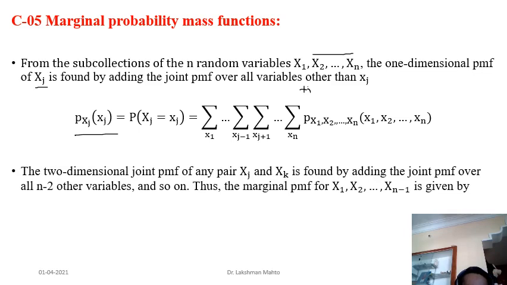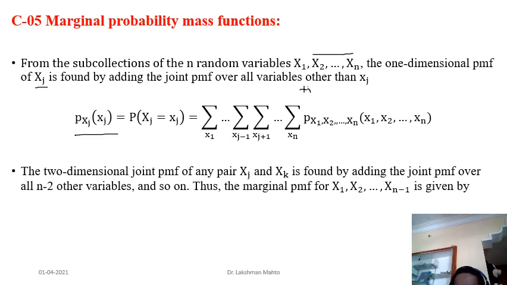So that was the scenario for the one-dimensional marginal. Second, we can find the two-dimensional marginal probability mass function. In order to find that, you have to take a pair of random variables, that means a pair of components. Either you take x1 x2, or you take x2 x3, or x4 x5, like that. You can even take x1 xn or x2 xn. So any two random components may come from the random vector.